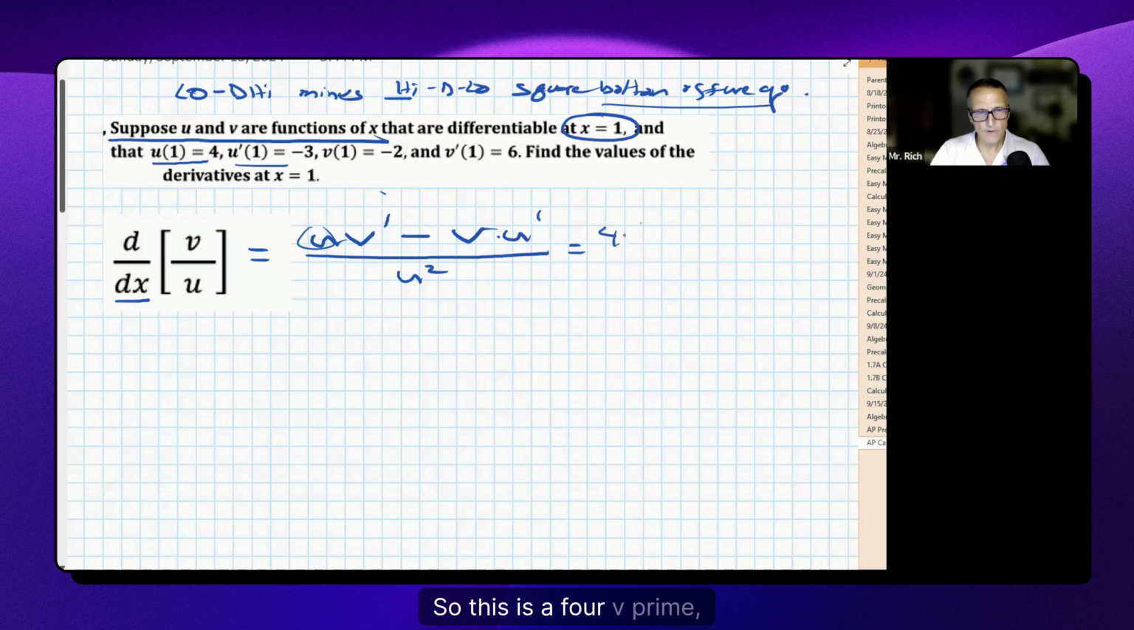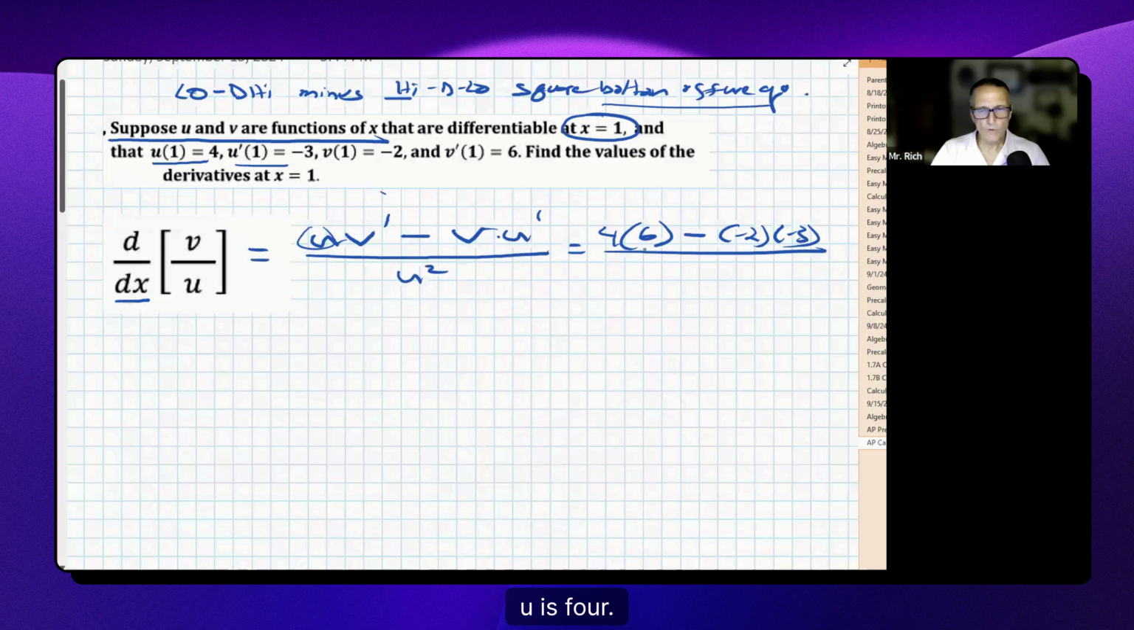So this is a 4. V prime of 1 is a 6 minus v. Where's v? V of 1 is negative 2. U prime of 1 is negative 3. And then u squared, u is 4. So I'll put 4 squared.